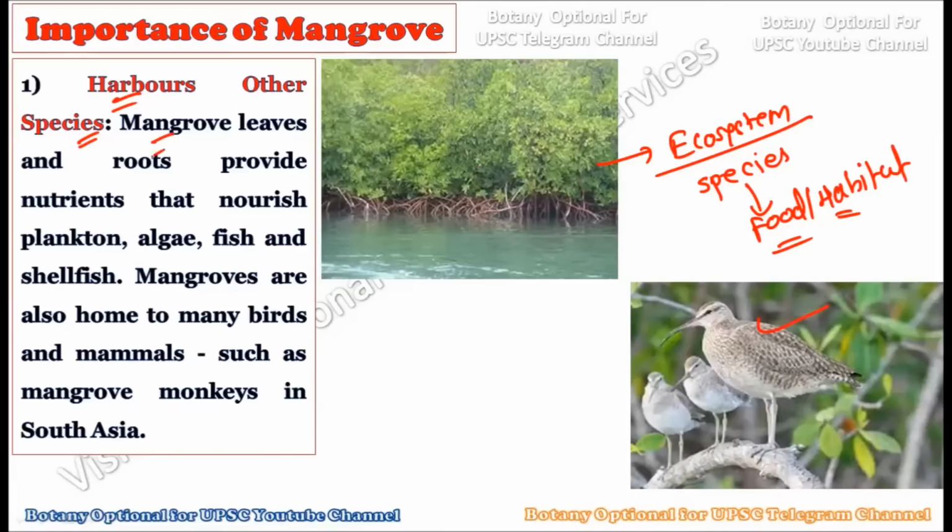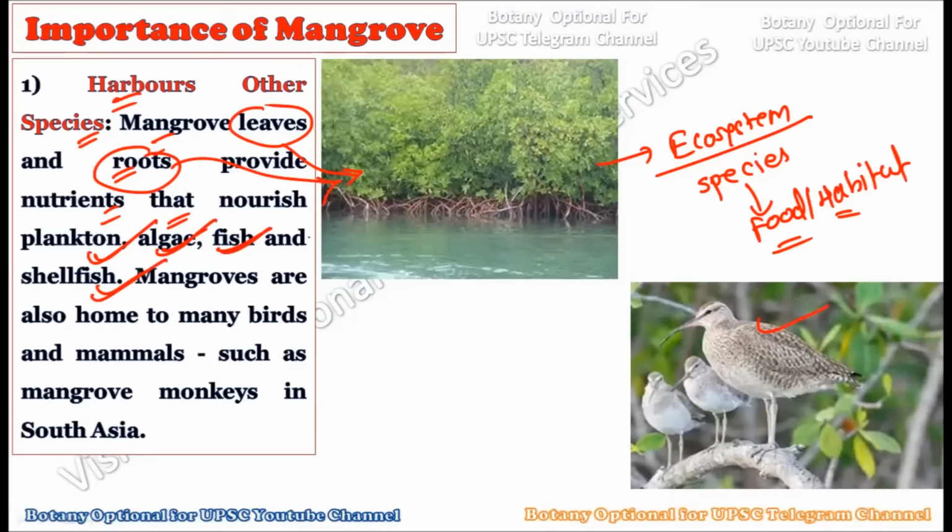So here the mangrove leaves and the roots provide nutrients that nourish plankton, algae, fishes and shellfish. Okay, so whatever nutrients are present in the leaves and the roots, through the ecological food chains they can pass on to the planktons, to the algae, to the fish, to the shellfish.